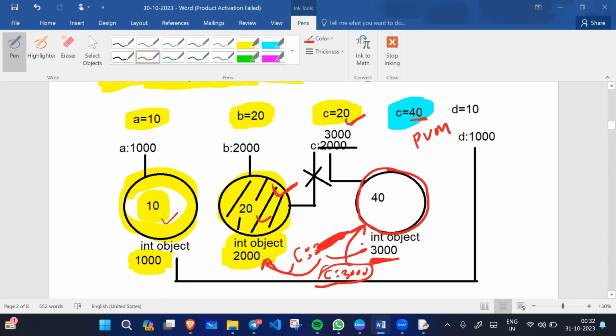If you want to show the address of this memory block, the address is nothing but the ID. So how can you see it? You can type the id function, pass the argument C under the id function, and this will display the address, or we can say the ID, of the memory block. All right.